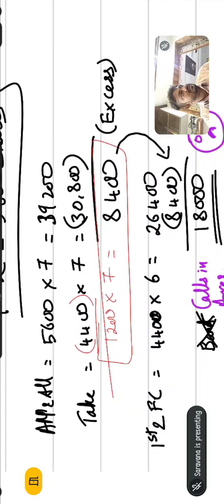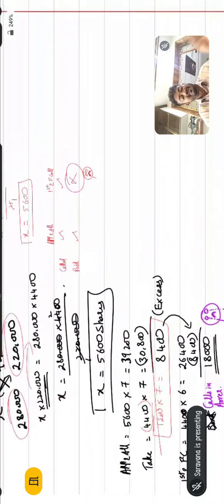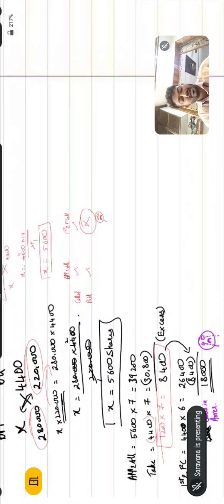The company becomes sad and keeps on calling him. Vijay is not at all responding. So the company started crying. Why did the company start crying? Because the company has not received 18,000. So this is calls in arrears, at the time of first and final call. Working note one is over.